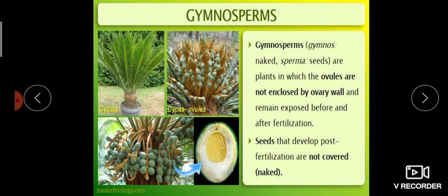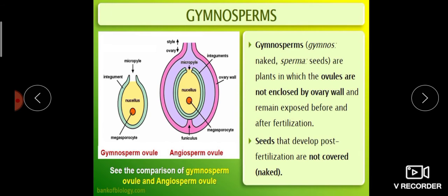So gymnosperms are called naked seeds because the ovules are not enclosed by an ovary wall. After fertilization, the ovules will become seeds. So the seeds are also not covered by seed walls. Okay, so they are naked seeds.